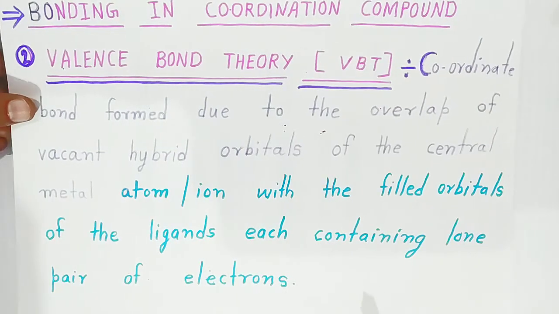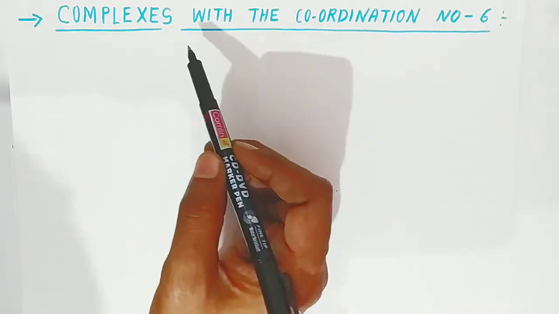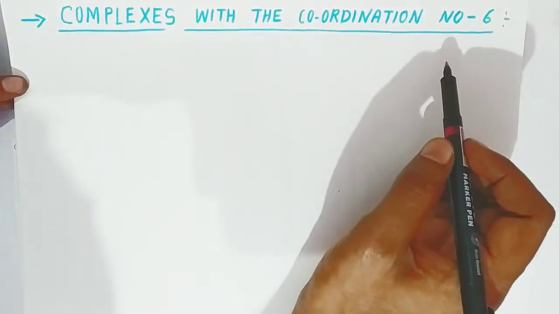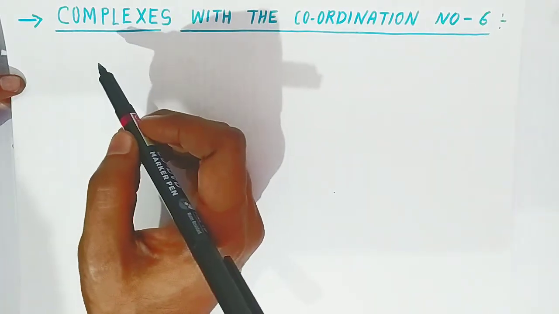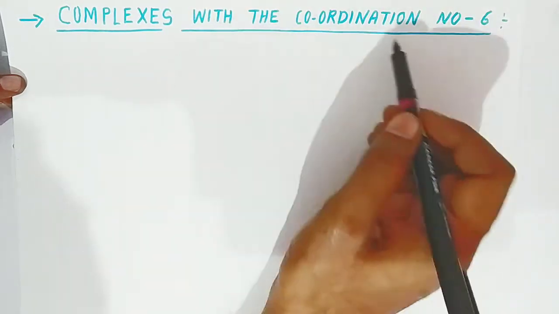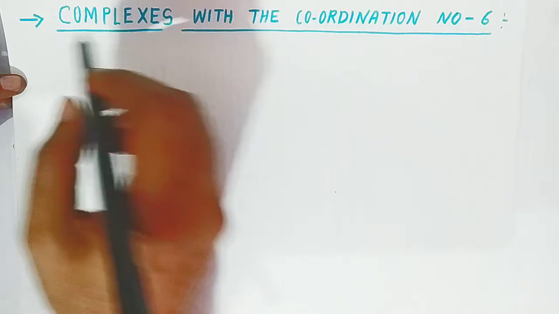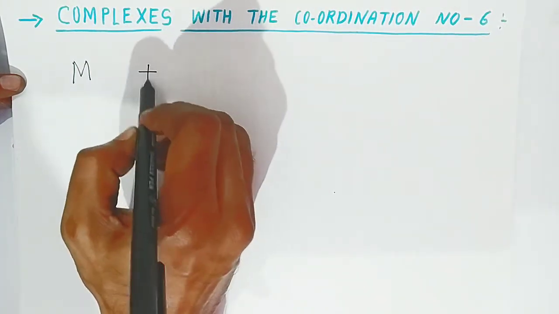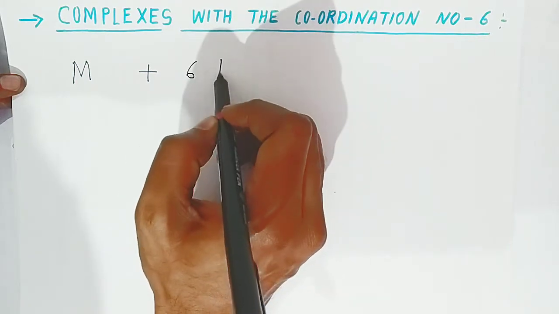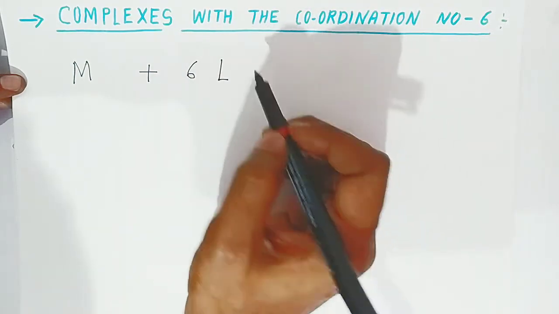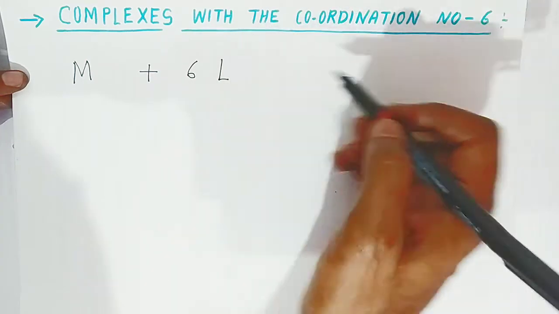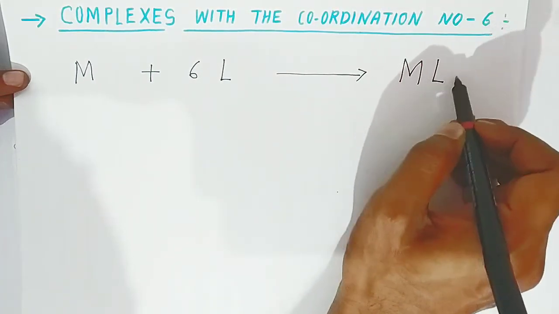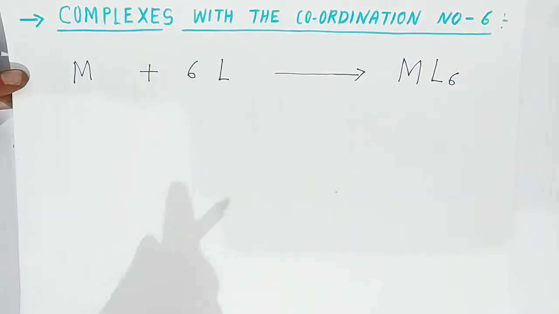Now students, first we are going to see the complexes with coordination number 6. That means all 6 pairs of electrons are coming from the ligands. The complex formed at that time is called a complex with coordination number 6. The central metal atom we show as capital M, and the lone pairs we show with 6 ligands. Here we have taken monodentate ligands, students. All 6 pairs are coming from the ligands and it will form ML6. This type of complex we call a complex with coordination number 6.